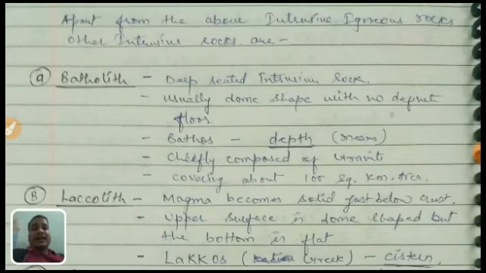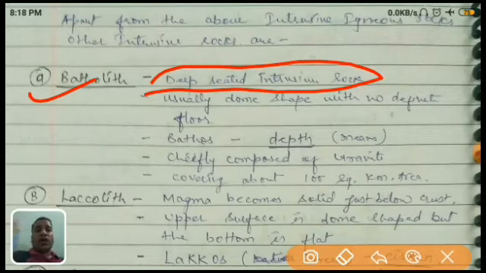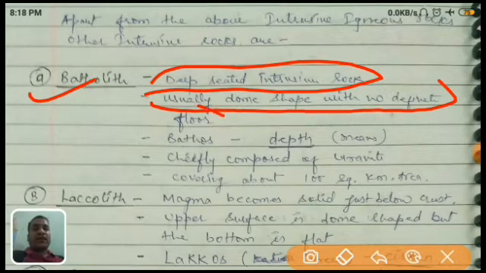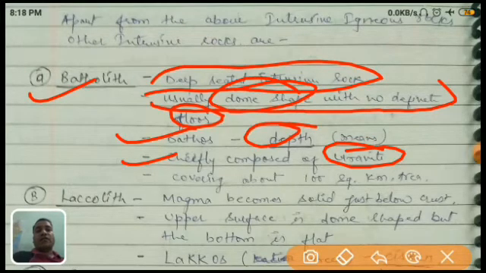So we see in detail, first of all, the batholith. What is it? It is a deep-seated intrusive rock, as I already explained in the diagram. It is usually dome-shaped with no definite floor. Batho means depth, very deep, in a very low position, chiefly composed of granite. It forms granite and covers about 100 square kilometers, which means it covers a very vast area.